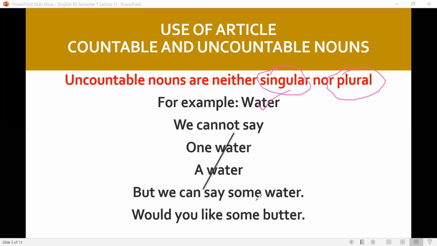But we can say some water. If you want to explain how much water, we can use this word some. Some water. Would you like some butter? Butter is an uncountable noun, water is an uncountable noun. So we can use these kinds of words with uncountable nouns, not article or some numeral.